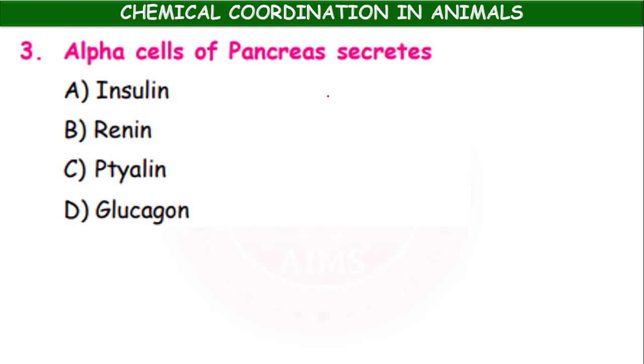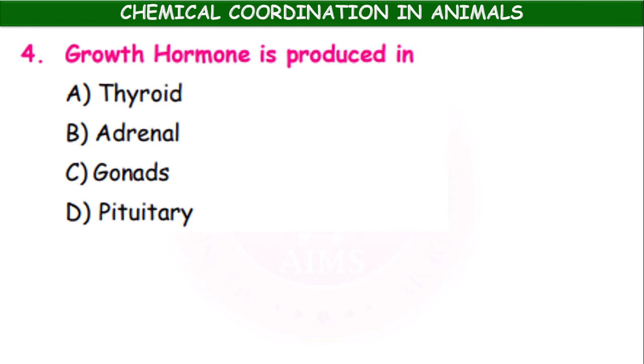Alpha cells of pancreas secrete insulin, renin, glucagon, or ptyalin? Alpha cells secrete glucagon. The growth hormone is produced in thyroid, adrenal, gonads, pituitary.